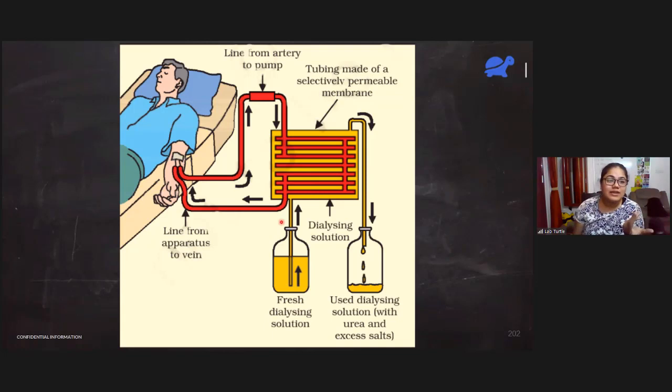And now the nitrogenous waste from the blood has moved into this dialyzing solution. So our blood is now devoid of nitrogenous waste. We are going to put it back again in this person's body. We took out blood, we passed it through a solution using some semi-permeable membrane. Nitrogenous waste came out. The blood is purified now. We put it back in our body. The thing to remember is that the osmotic pressure of the solution is same as osmotic pressure of the blood.